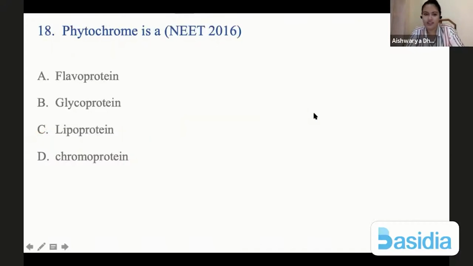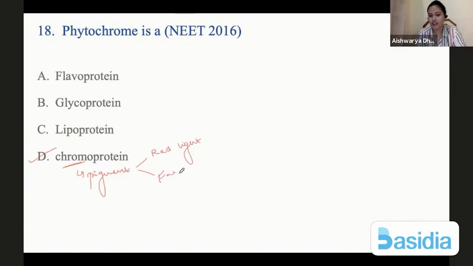Okay. Next, phytochrome is a flavoprotein, glycoprotein, lipoprotein, or a chromoprotein. Phytochrome is a chromoprotein. It is a pigment which absorbs red light and far red light.